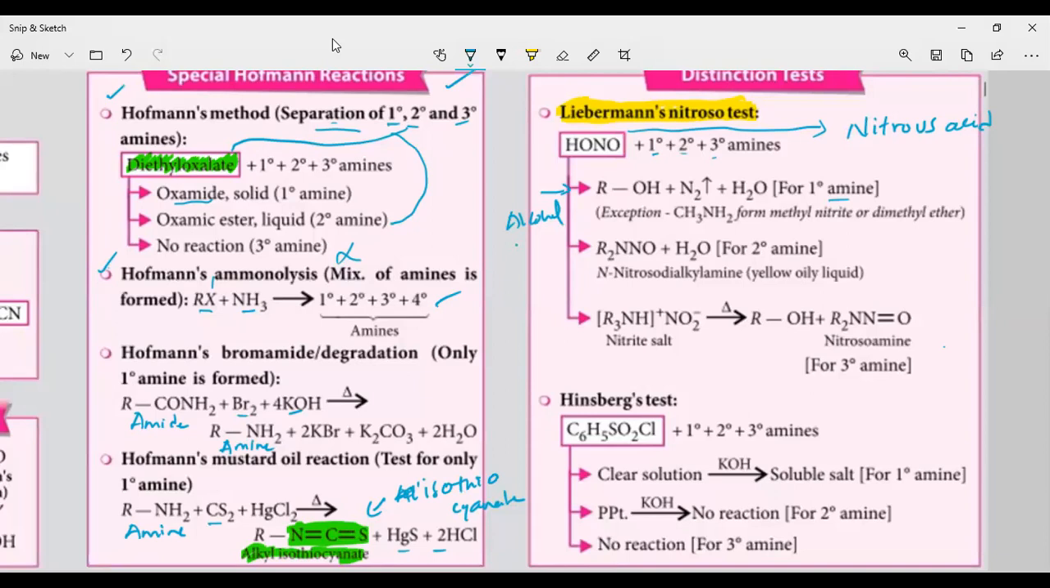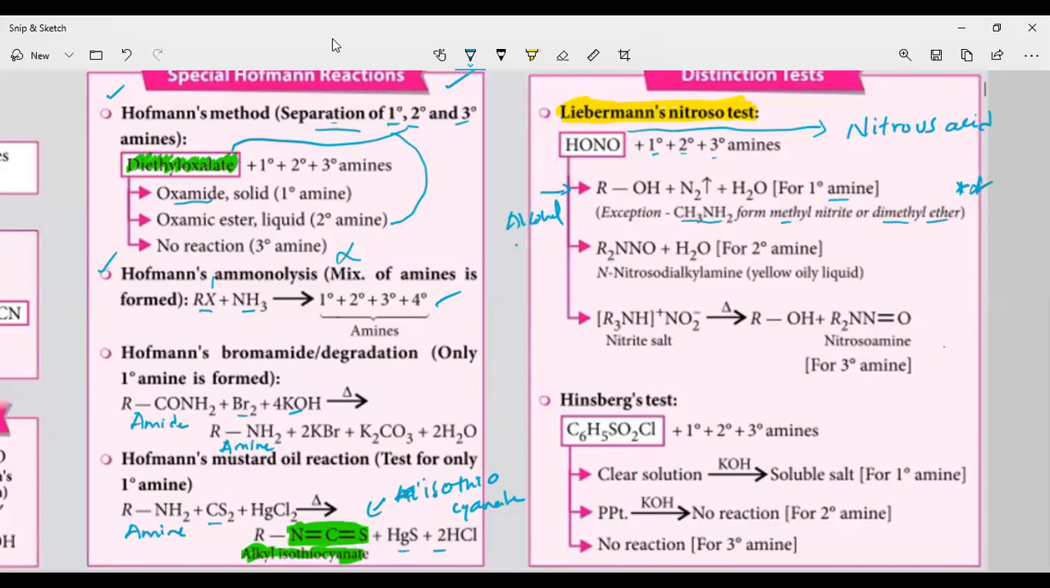And here an exception is there. The exception is very important. Methylamine won't give alcohol. Methylamine forms methyl nitrite or dimethyl ether. In primary amines, not all primary amines form alcohol. Ethylamine will form ethyl alcohol, but not methylamine. Methylamine will form methyl nitrite or dimethyl ether. This exception is very important. In Liebermann nitroso test, except methylamine, all remaining primary amines will give alcohol with the nitrous acid.